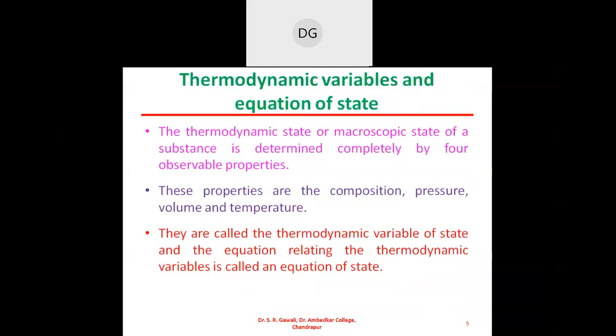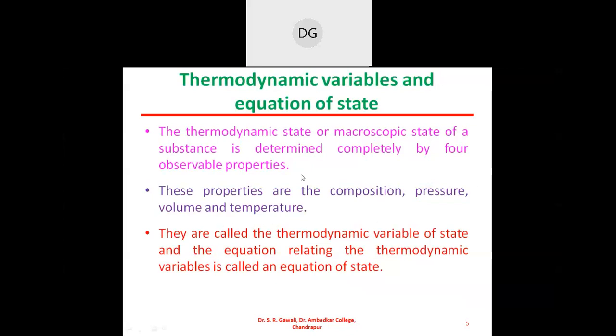So what are the thermodynamic variables and the equation of state? The thermodynamic state or macroscopic state of a substance is determined completely by four observable properties, and these properties are composition, pressure, volume and temperature.